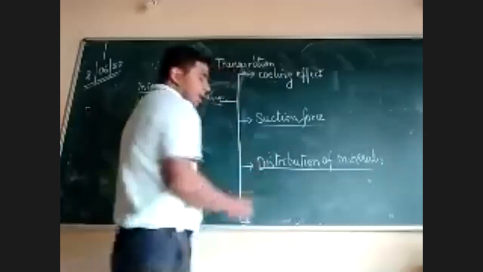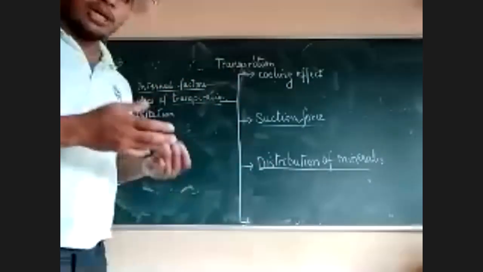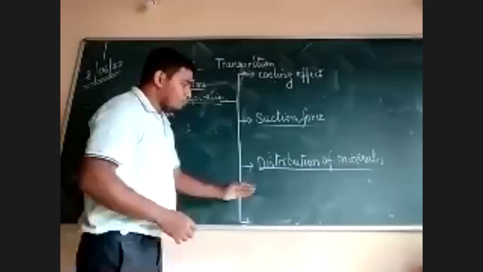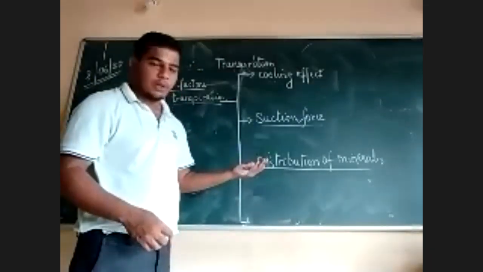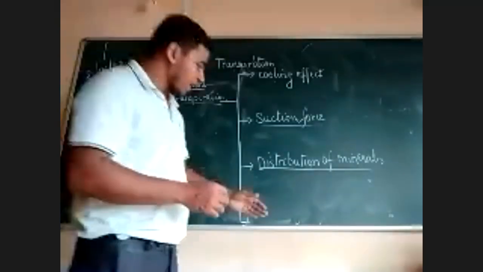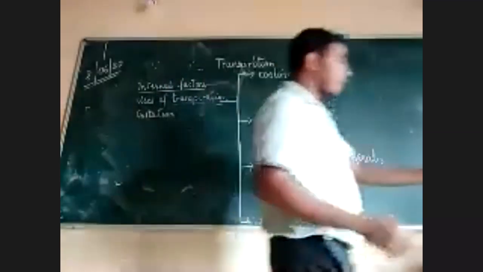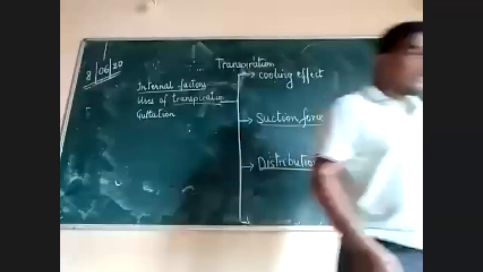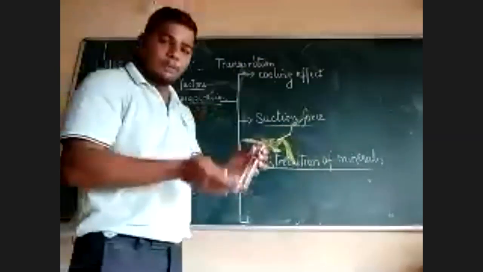Indirectly, it helps in distribution of minerals. When the water is lost, more water is taken in. When the water is lost by transpiration, there will be more water taken in. When more water is taken in, what will happen? Along with the water, whatever minerals are there, that is also absorbed.